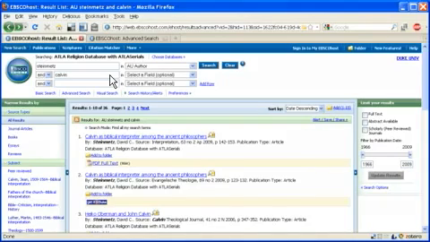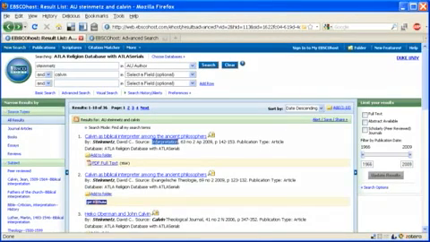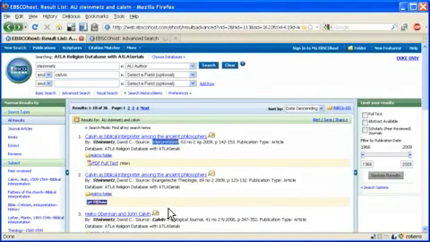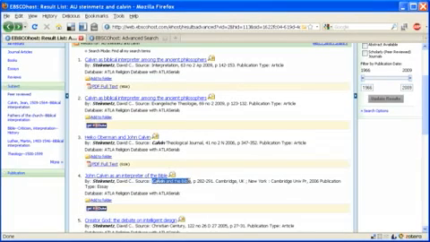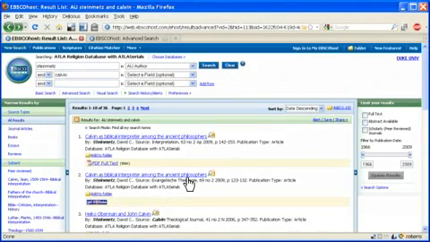So for items in which there is no full text available, you'll need to determine whether we have an item electronically or in print by performing a secondary search in our catalog. A particular caution with the catalog searches: you'll usually need to search what is listed as the source in the ATLA Religion Database. This is the name of the journal, or in some cases, the name of the book, which includes an essay or review.